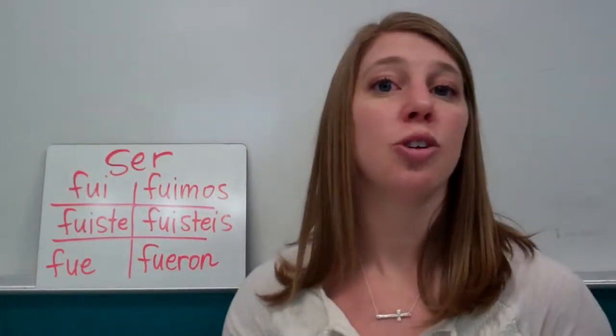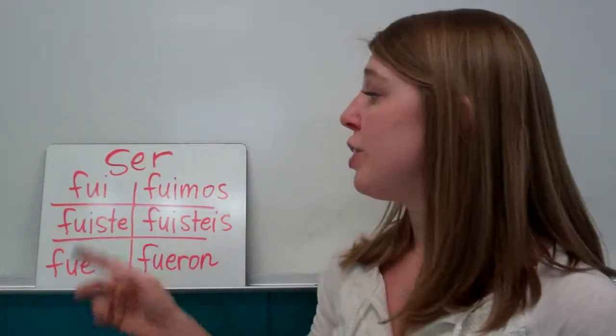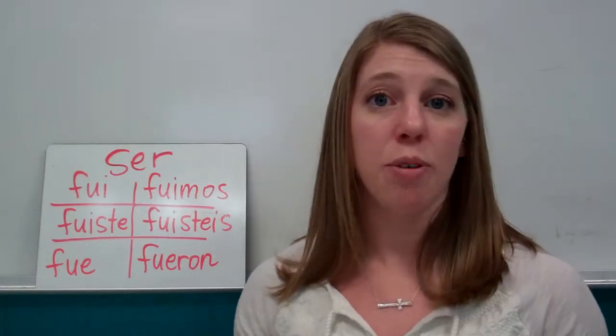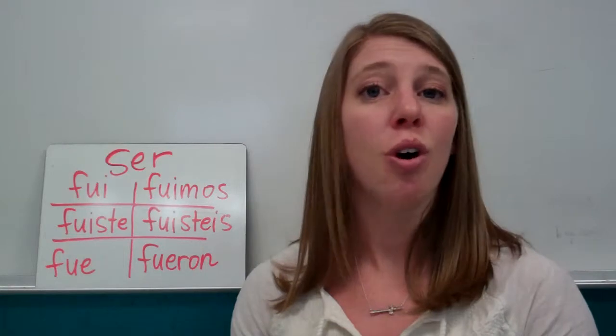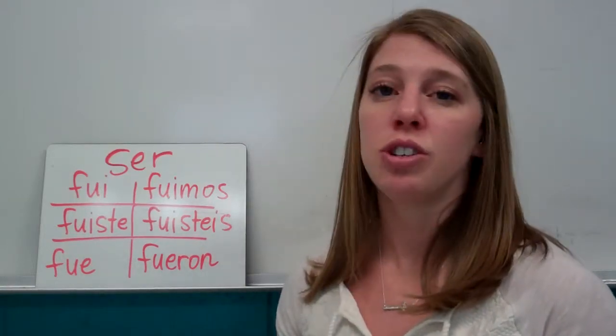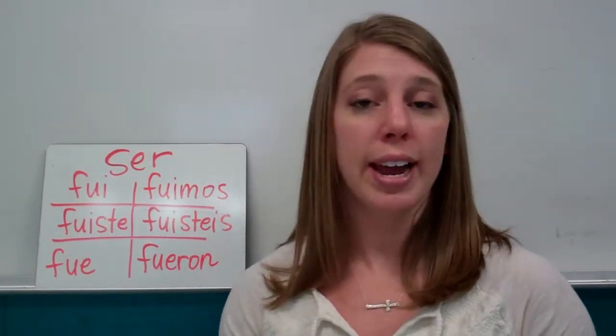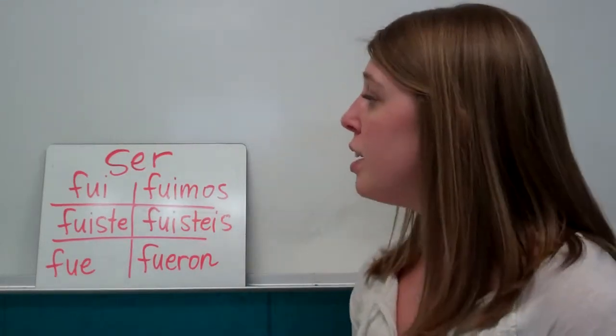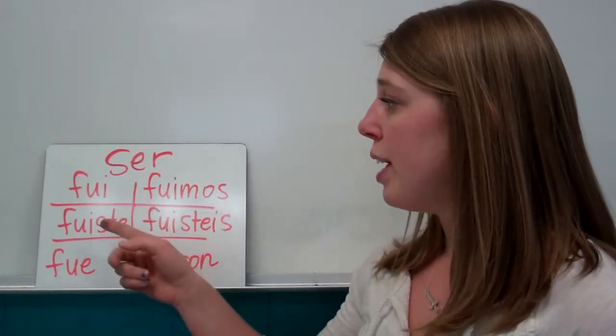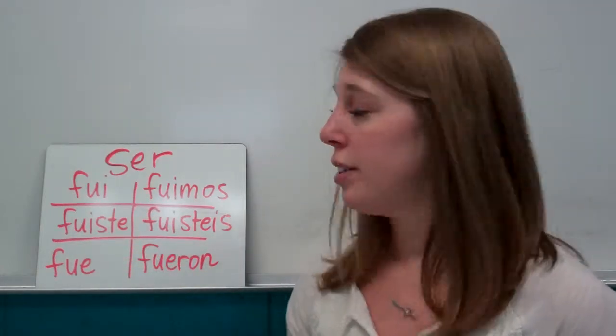And this one is crazy. There's an F and there's a U, and we don't really know where they came from. They just popped up. And the endings don't even match the whole way around. So this one is just plain irregular. You're just going to have to write it down as many times as you need to until you memorize it. So let's look at the yo form. So fui means I was.